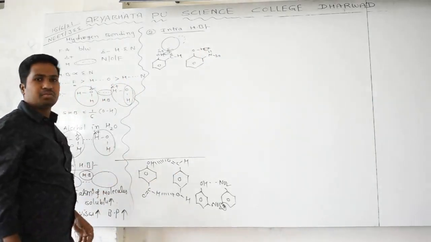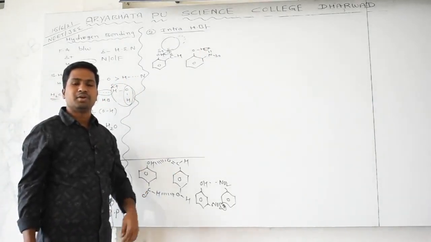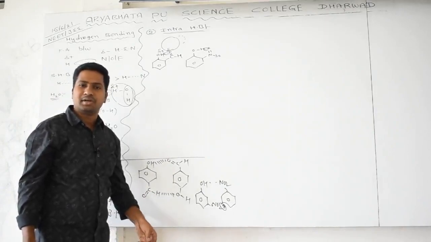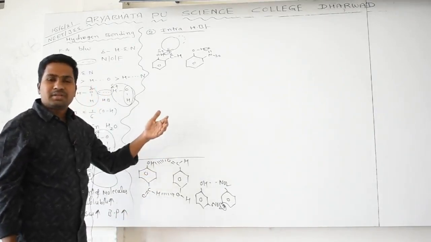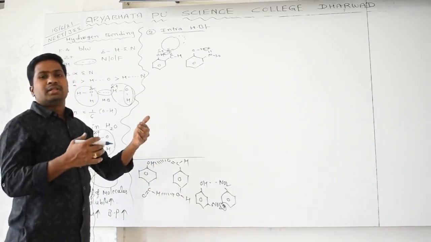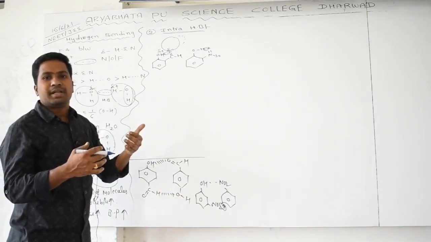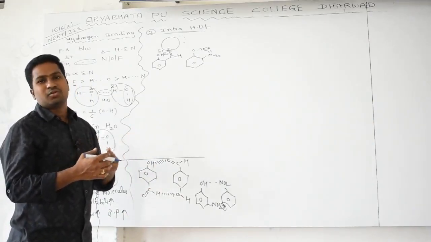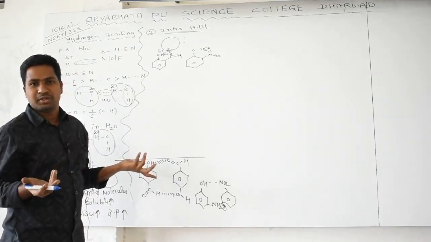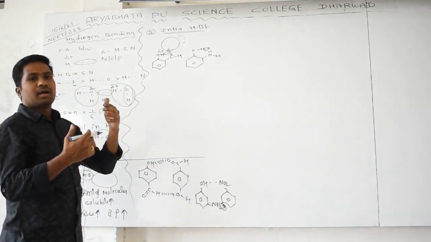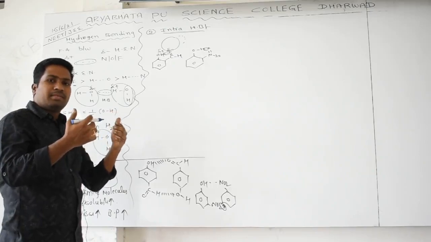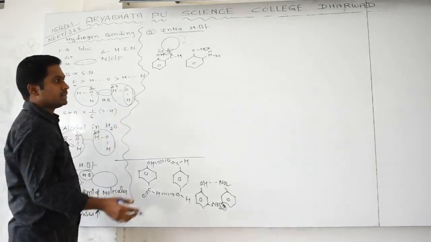So anyway, hydrogen bonding is operating within the same molecule, that's why we are calling it intramolecular hydrogen bonding. Because of this intramolecular hydrogen bonding, there is no much variation in the melting point, boiling point, density and viscosity. What you are expecting, that only, there is no much variation. But what are the applications? What are the effects of hydrogen bonding in the chemicals?